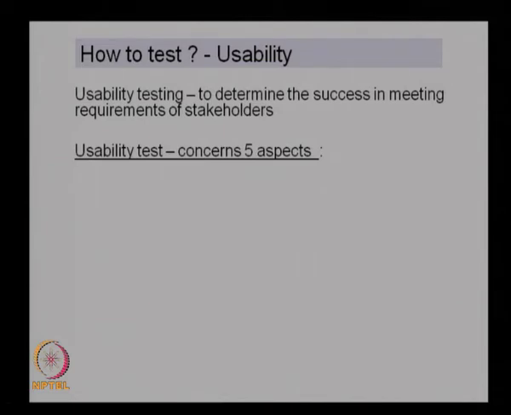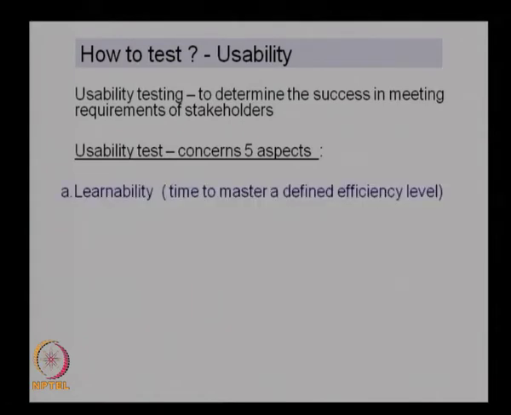There are 5 aspects in the usability test. Basically we look at the learnability of the system, that is, the time to master a defined efficiency level. We look at the system and see how fast it can be learned or mastered by a user. We will have a predefined efficiency level and see how much time it takes for a user to reach that efficiency level. That is the learnability test.